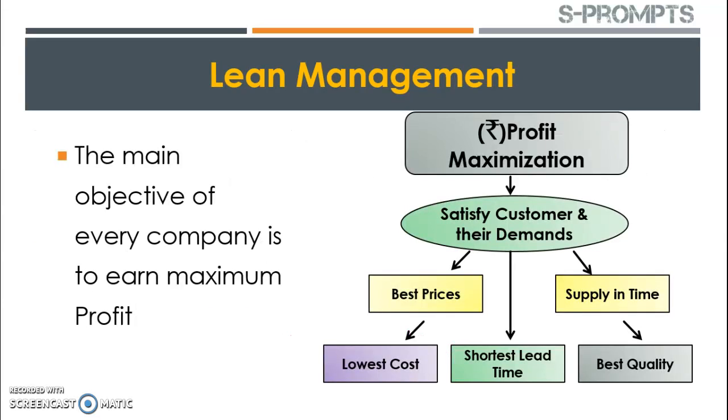As we have also discussed, the main objective of lean management is to help companies maximize profit by satisfying the customer and fulfilling the needs and wants of the customer. But the customer's needs and wants relate to supply of materials in time as well as high quality products. So lean management ensures the shortest lead time, best quality products and lowest cost.